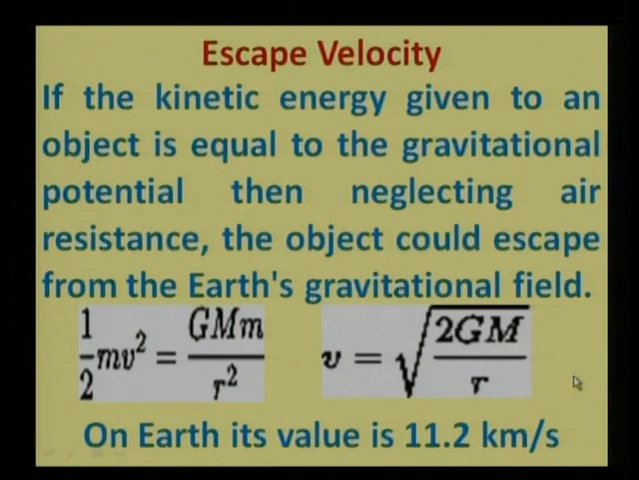So if we want to send a rocket, for example a satellite, into its orbit, then with how much velocity should it be fired from the surface of the earth? That velocity required is 11.2 kilometer per second. It should come out of the earth's atmosphere with at least this much velocity, 11.2 kilometer per second.